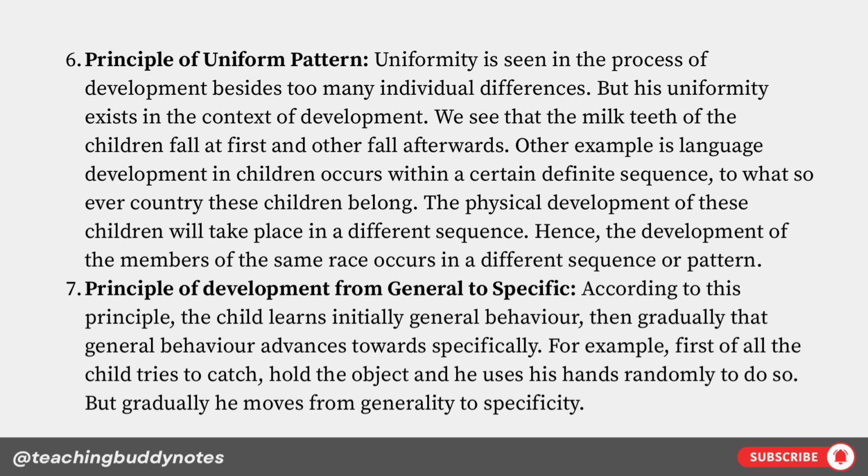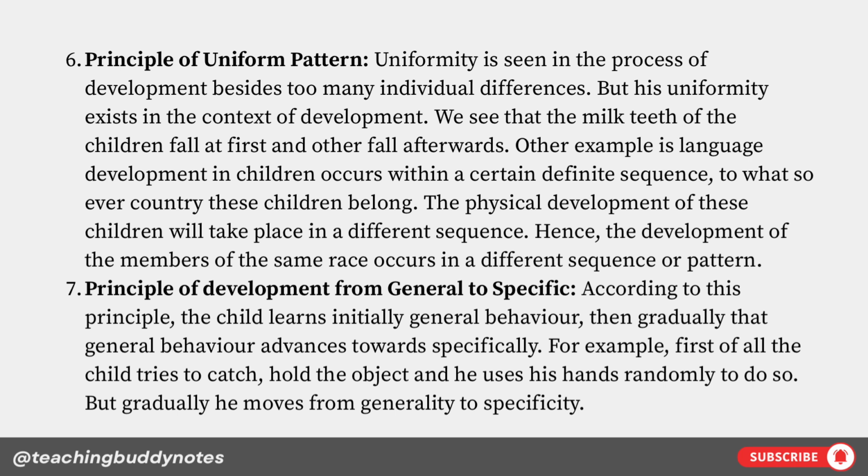Principle of uniform pattern. Uniformity is seen in the process of development besides many individual differences. But this uniformity exists in the context of development. We see that the milk teeth of children fall first and the others fall afterwards. Another example is that language development in children occurs within a certain definite sequence, to whatsoever country these children belong. The physical development of these children will take place in a different sequence. Hence, the development of the members of the same race occurs in a different sequence or pattern.